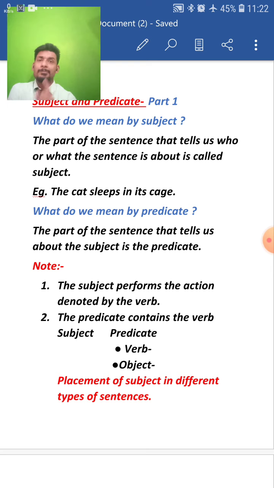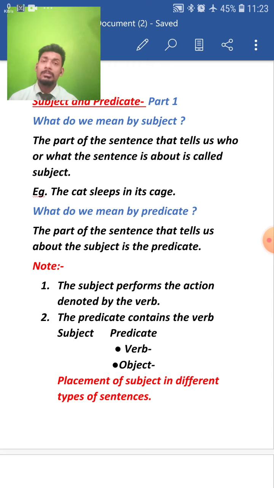Now what does this mean? The previous note we already knew in the chapter sentence, but this particular note, the predicate contains the verb. Now let's try to understand the second note properly. As I told you, a sentence contains two different parts, subject and predicate.